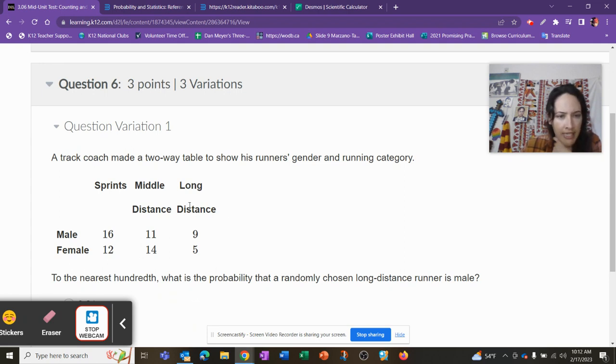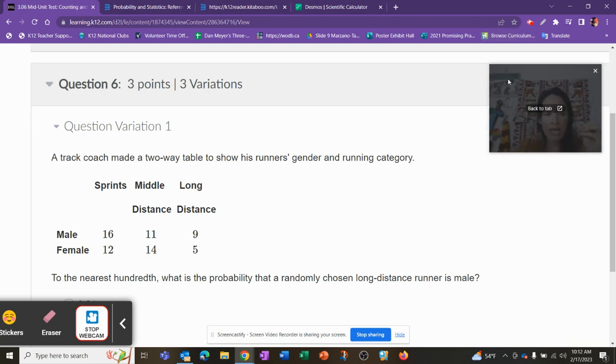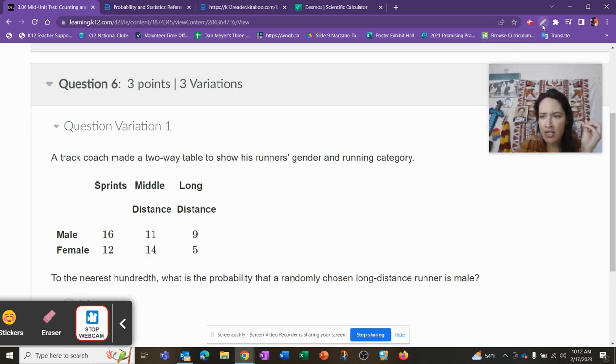The track coach made a 2-way table showing, okay, a randomly chosen runner. So don't think that they are choosing just from the long distance, okay, is male. But now we need to do a little bit of math. So I'm going to use my calculator. This is why when I made 2-way tables, it was a lot nicer. We were required to make a final column for the totals. So there's 28 here, there's 25 here, like male and female. There's 14 here. Yeah, not so popular. Long distance. Blech. Just kidding. If you're a long distance runner, that's great.